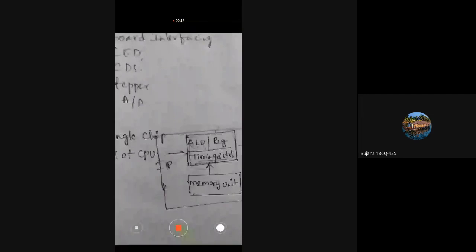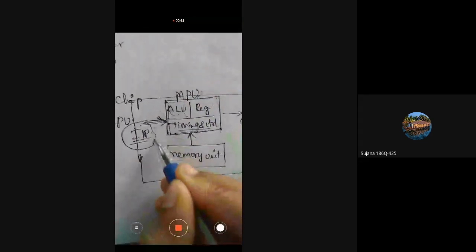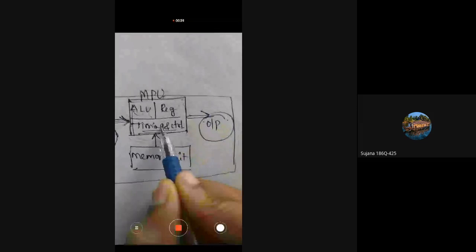Interfacing is creating a communication between two or more components. We are making input devices communicate with the microprocessor unit. We receive the output from the microprocessor unit, so there is communication between the microprocessor unit and the output unit.